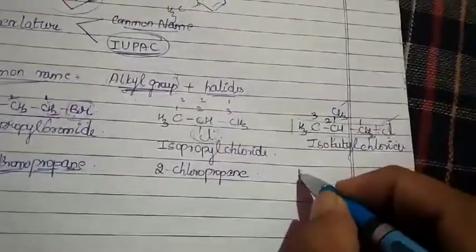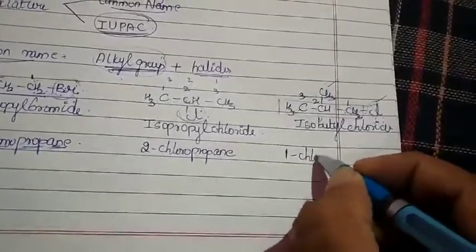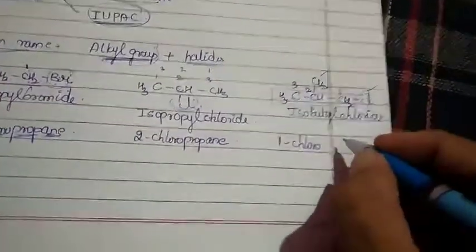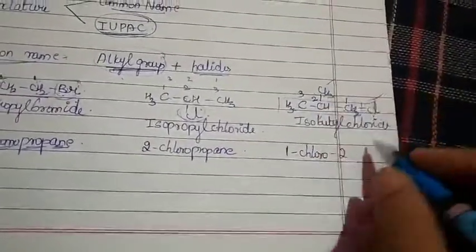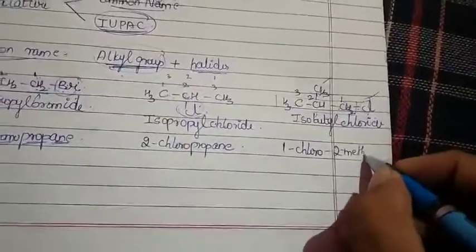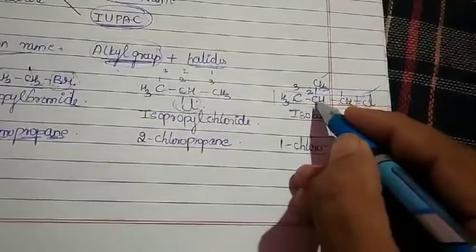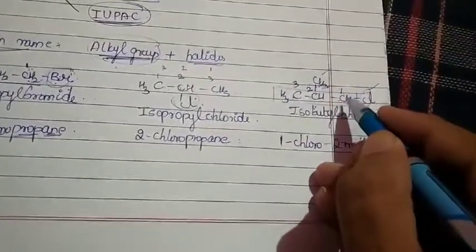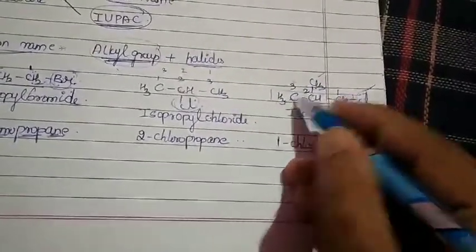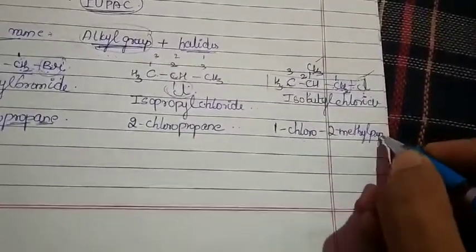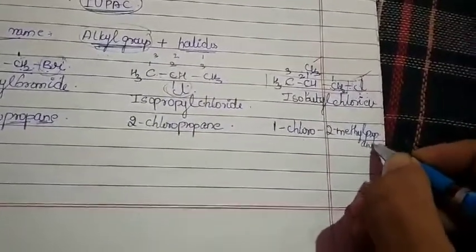So 1 chloro, yes, 2 methyl, yes, no space. It has 3 carbon atoms in the parent chain, the one with more carbon atoms. So 1, 2, 3. So 1 chloro, 2 methylpropane.